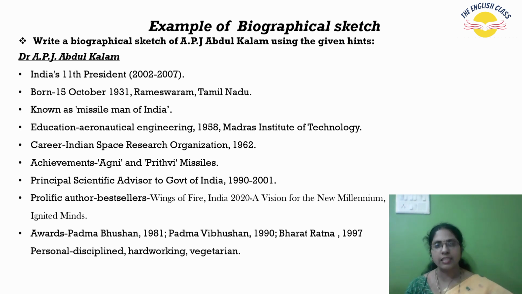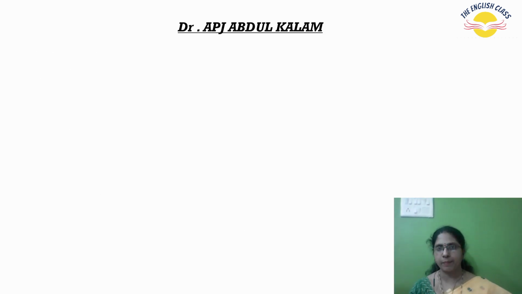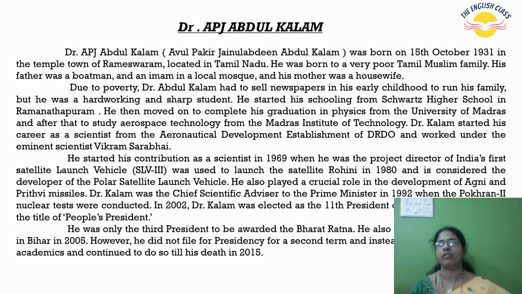Now, all these details should be fitted into 4 different paragraphs. I hope if this many details are given, it is very easy to write. Now, let us see how to write in 4 paragraphs. Dr. APJ Abdul Kalam, we have put his name as the heading. Alright, I told you, the name of the person should be the heading. Next, in the first paragraph, his date of birth and all. Next, coming to his schooling, his education, higher education, his contribution, everything is written in all these 4 paragraphs. I hope you understood how to write a biographical sketch in an easy manner, how to develop the content and